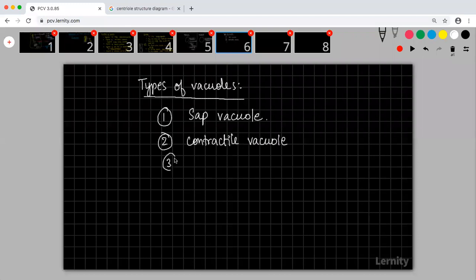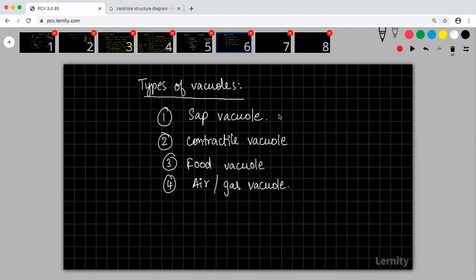The third type is the food vacuole. And the fourth one is the air or gas vacuole. You have 4 types of vacuoles.